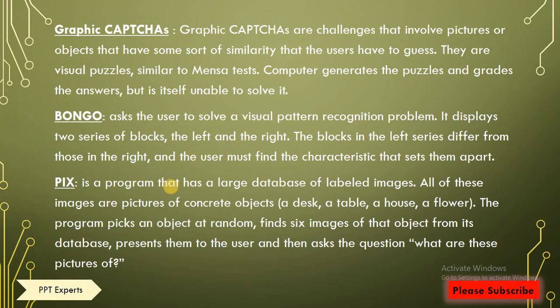In this type of captcha, certain pictures like car, pen, table, laptop, mobile phone are shown to the user, and the question is asked what type of picture this is. Name the picture. Like an image of a car will be drawn, and the question will be asked, what is the image? So the user needs to type car in the given box.